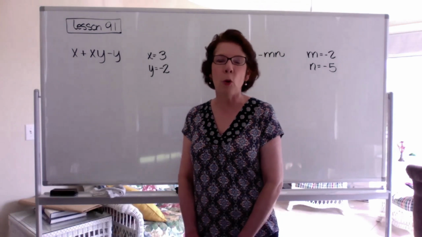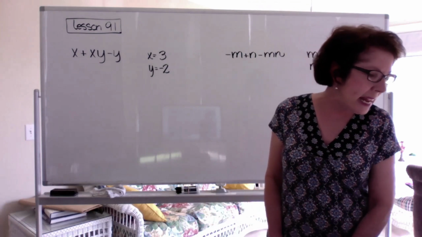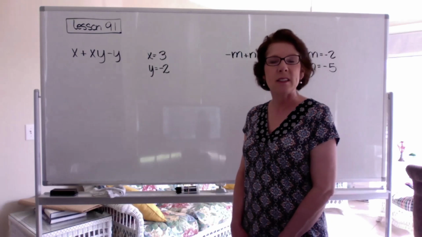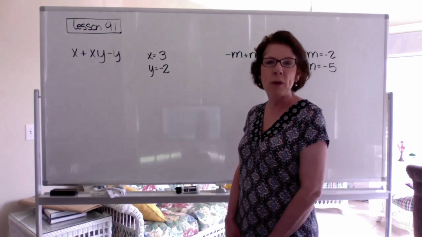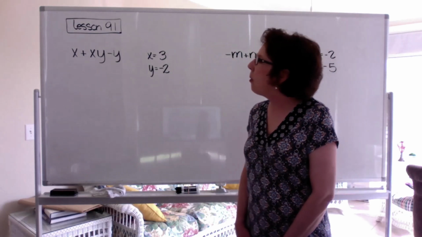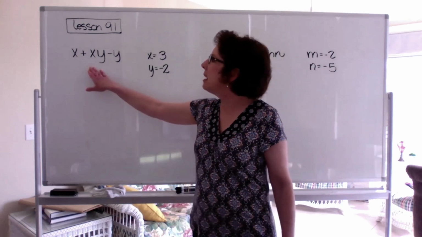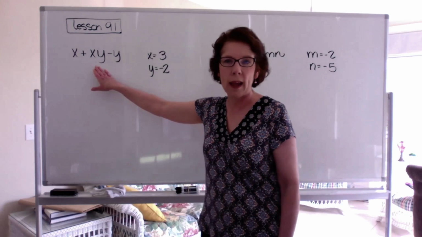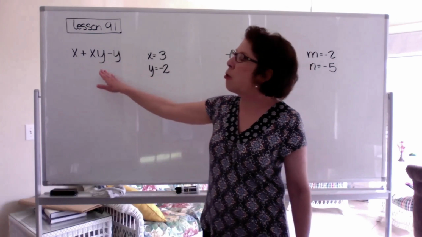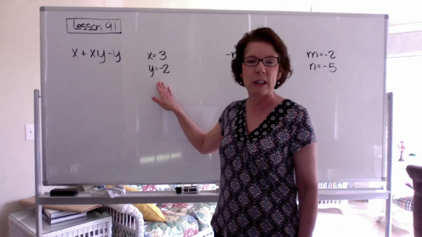Okay, so we're going to start with lesson 91 on page 631, and it is evaluations with positive and negative numbers. This is not a real bad lesson, so it's a great one to start off with since we're trying to get used to everything and there's a lot to process. Now, here we have an algebraic expression, x plus xy minus y. And we know that xy means x times y. And evaluate means we're going to give specific numerical values for these variables. And the values are right here. X is going to be 3, y is going to be negative 2.